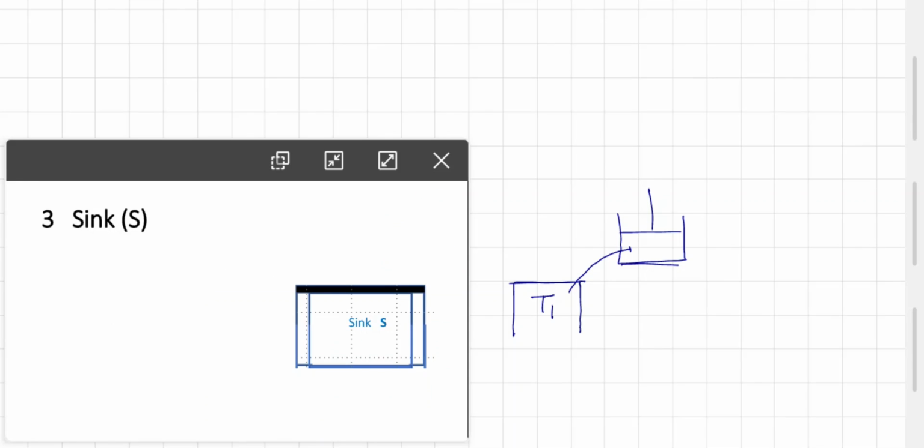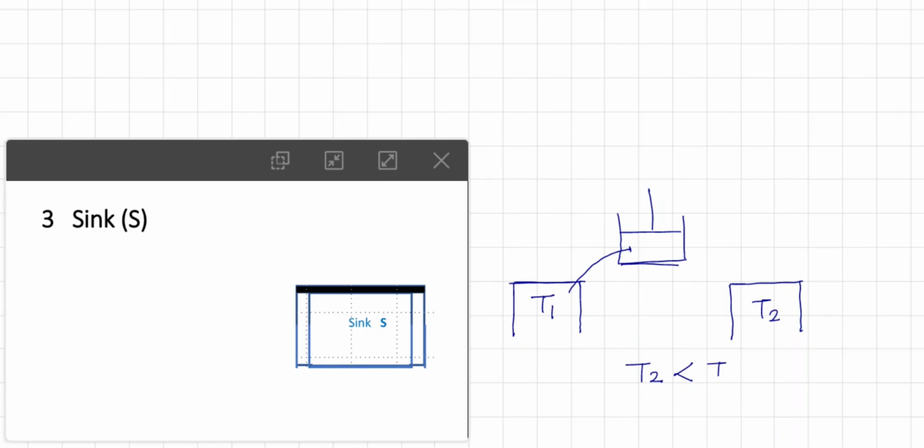Now the third part of the Carnot engine is the sink. This is the sink, which is an ideal absorber of heat, maintained at temperature T2. But remember that temperature T2 is less than temperature T1, because we know it is a natural law that heat is transferred from higher temperature to lower temperature.